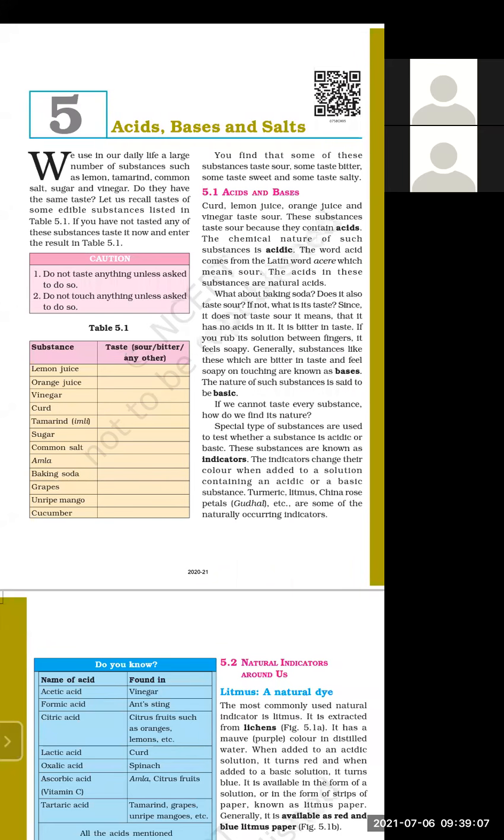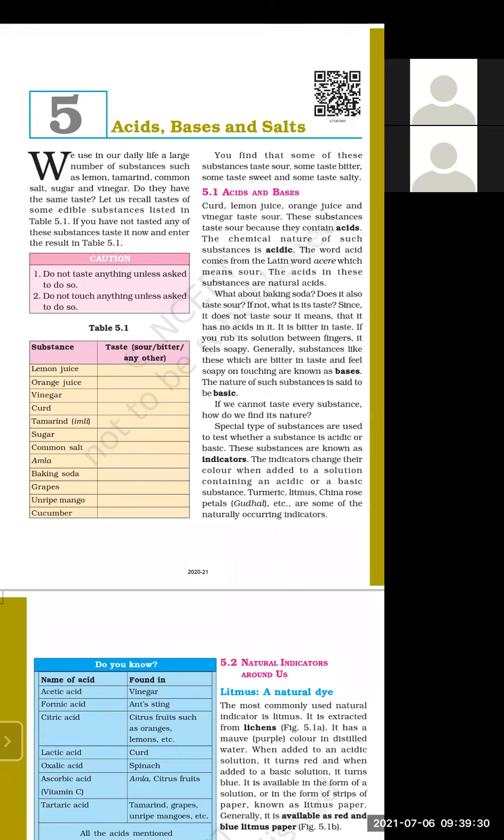So as you know about acids, bases and salts, you have a little knowledge from the previous classes, from class 5th and class 6th. Okay. So the first question is, what are acids, bases and salts?